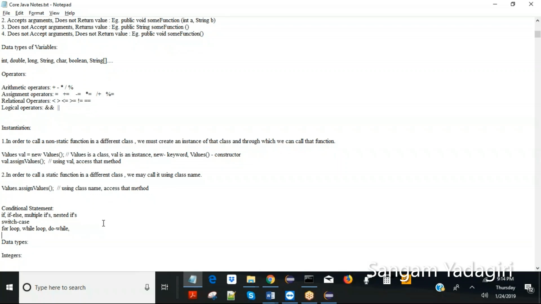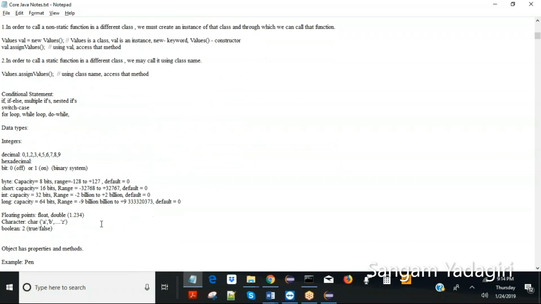Now we'll go to another data type, short. Its capacity is exactly double the size of a byte.